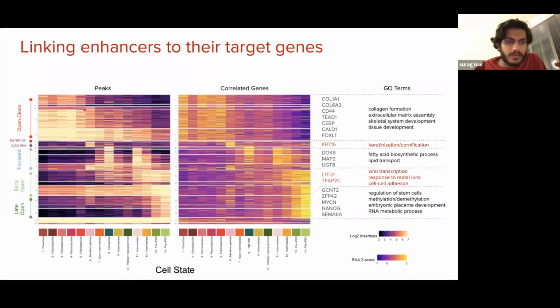What we see here is that peaks that gradually close over the course of reprogramming end up being associated with genes whose expression goes down over reprogramming. These are typically associated with fibroblast-specific terms like collagen formation and extracellular matrix assembly. Among the peaks that open up early or late, we also see an enrichment of reprogramming genes and GO terms, for example, regulation of stem cells, methylation, demethylation.